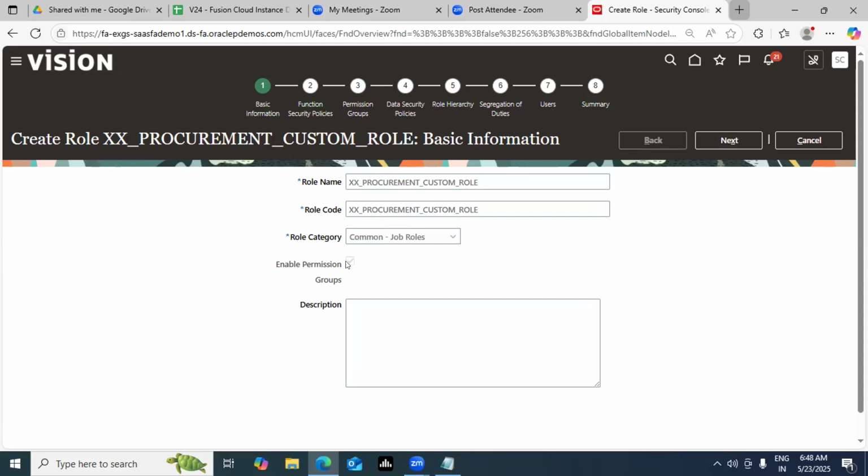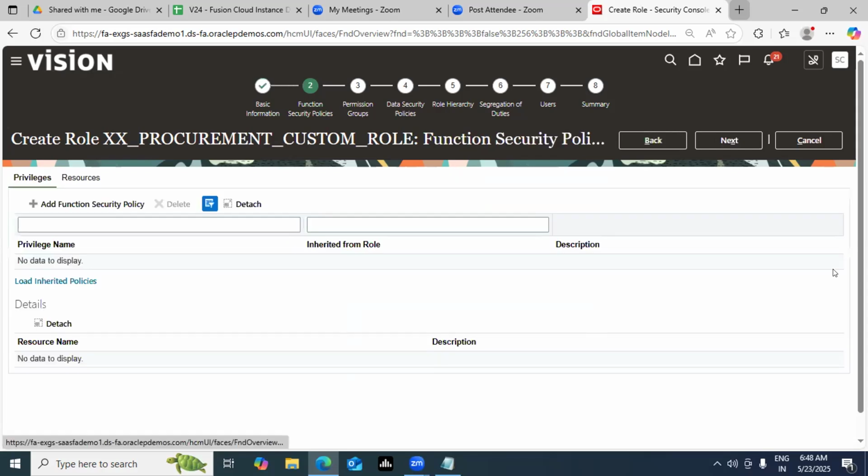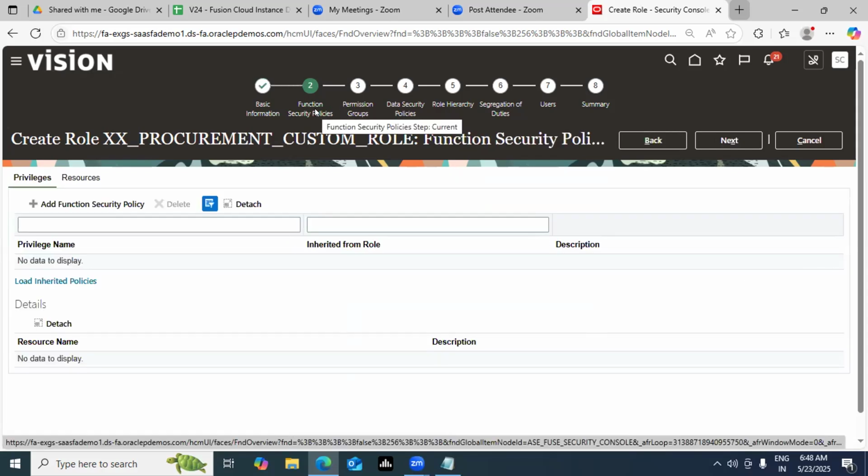Now what I have done is I've enabled the permission here, correct? Now click on the next button. You see functional security policy and you see data security policy. What is functional security policy, guys?